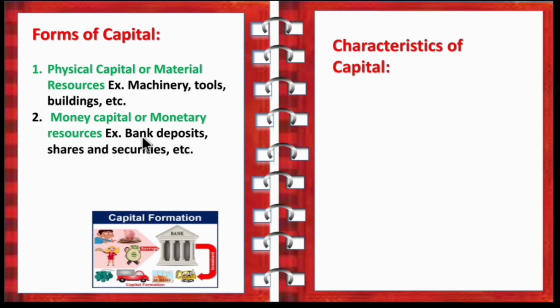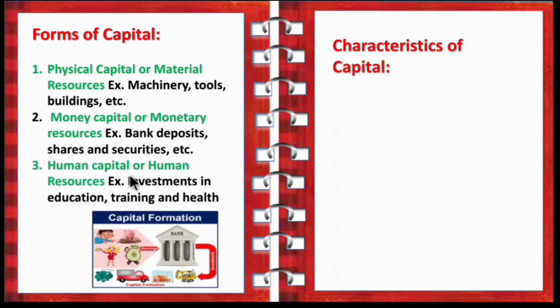Example: bank deposits, shares and securities. Third one is human capital or human resources. Example: your laborers, that is investment in education, training and health. So children, the three forms of capital are physical capital, money capital and human capital.